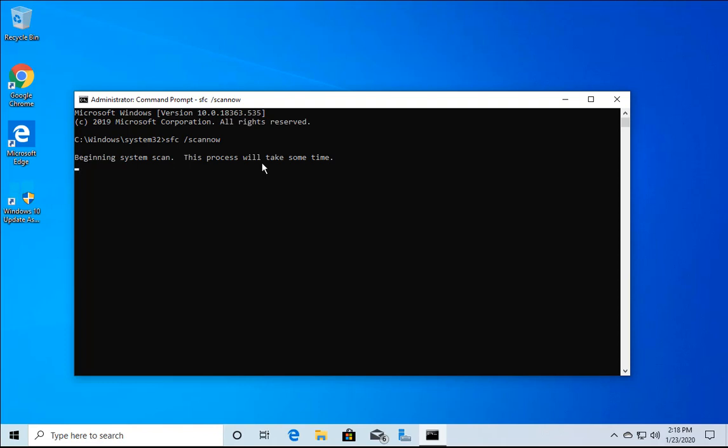It will take around 10 to 15 minutes and you don't have to pause this verification and don't interrupt this process, so that it will check the files and fix them for you. So just follow this process and let it complete, and then check if your issue is resolved or not. If the issue is still not resolved, you have to follow another method that I am going to show you.